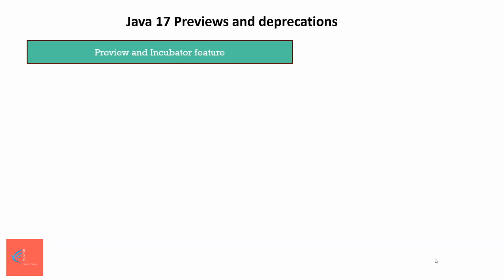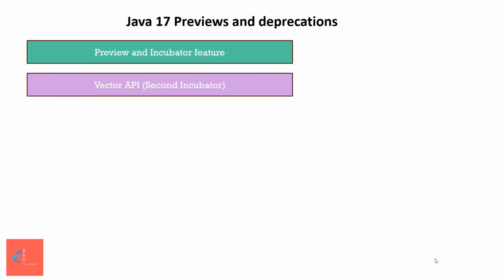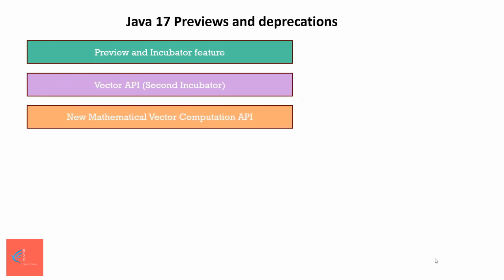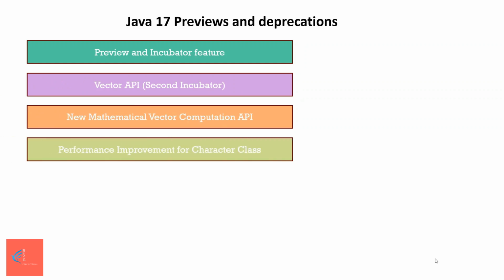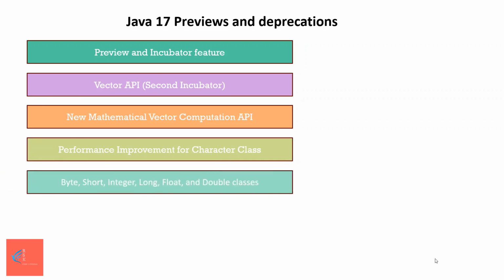Next, we have Vector API. It is an incubator feature and this one is the second incubator feature. Vector API is not about the old Java Vector class. It is a new API which helps in mapping mathematical vector computation to modern CPU architecture with single instruction multiple data support. In Java 17, we got more support for this, like performance improvement and extension of character class support. Previously, it had support for byte, short, integer, long, float, and double classes only.